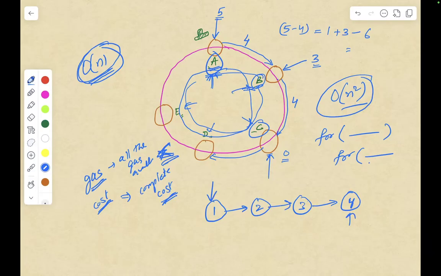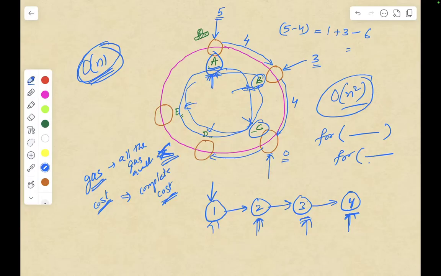Now, even if you start your journey from 2, you are not able to reach till 4, or maybe you can't reach 3. But you anyways won't be able to reach till 4 if you start your journey from 2 or from 3 as well, if you can't reach from 1.